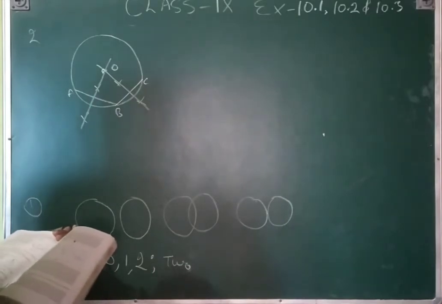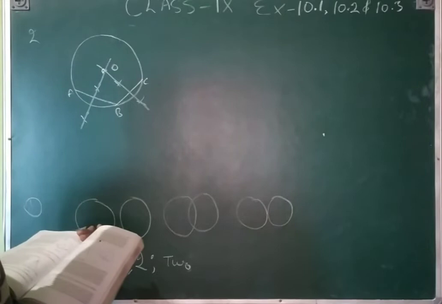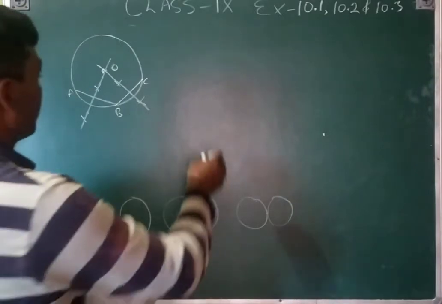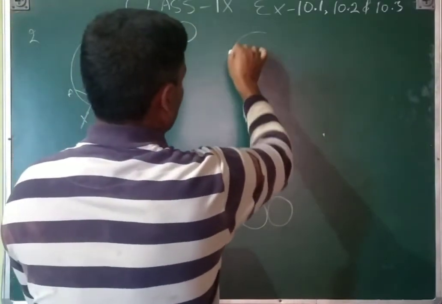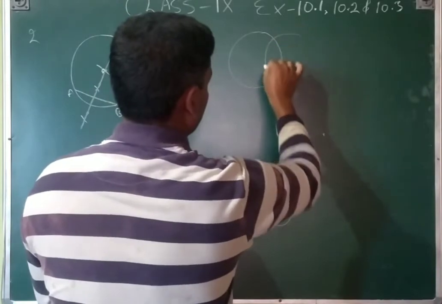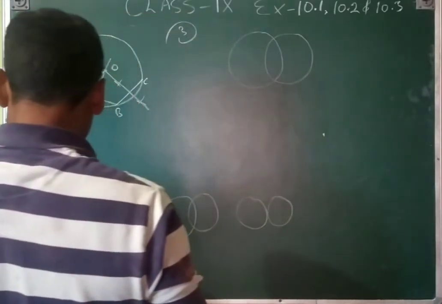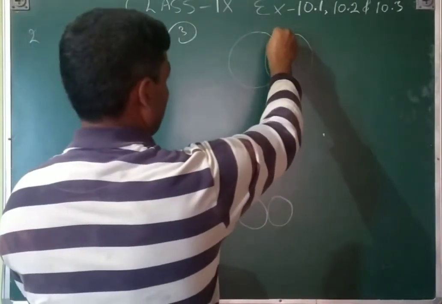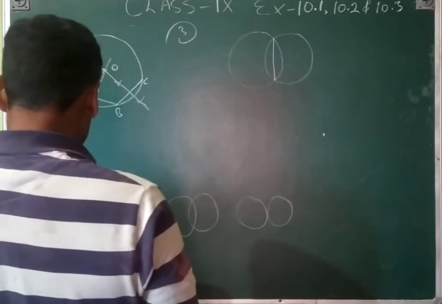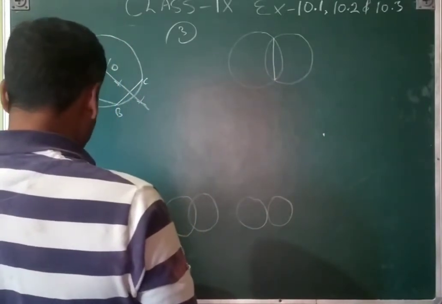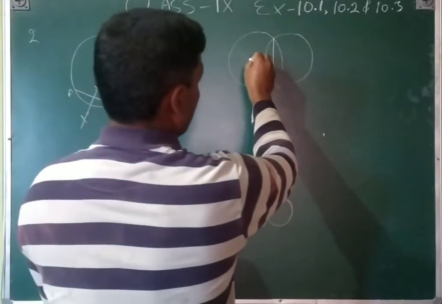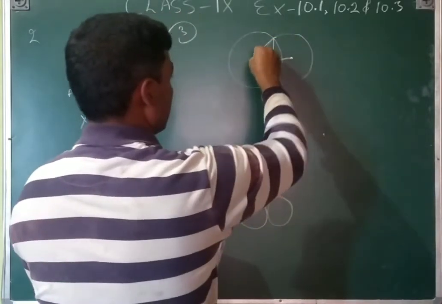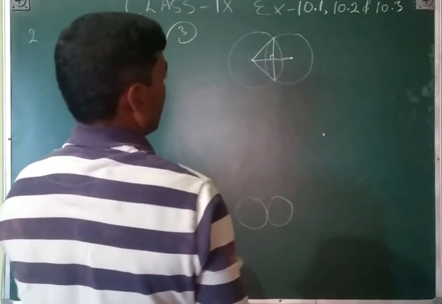If two circles intersect at two points, prove that their centers lie on the perpendicular bisector of the common chord. Third question. Two circles are like this. Two circles intersect at two points. These two points intersect, and then prove that the centers lie on the perpendicular bisector of the common chord. So this is the common chord, and this is the center. Suppose this is the center, so we can draw like this. We need to prove that this is 90 degrees. Okay.